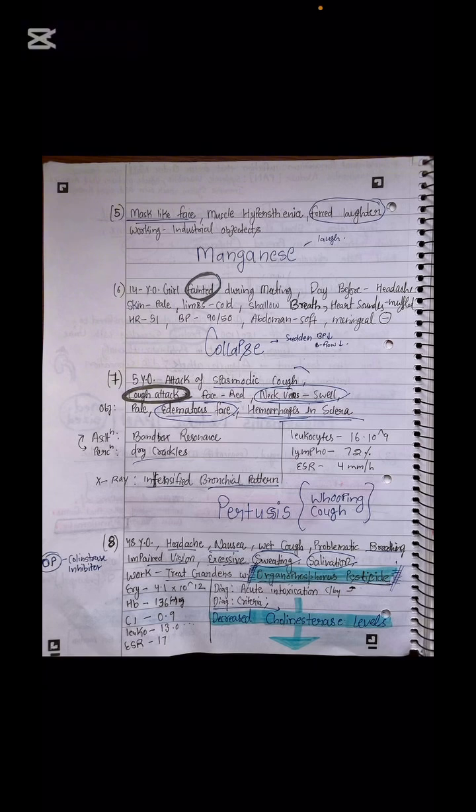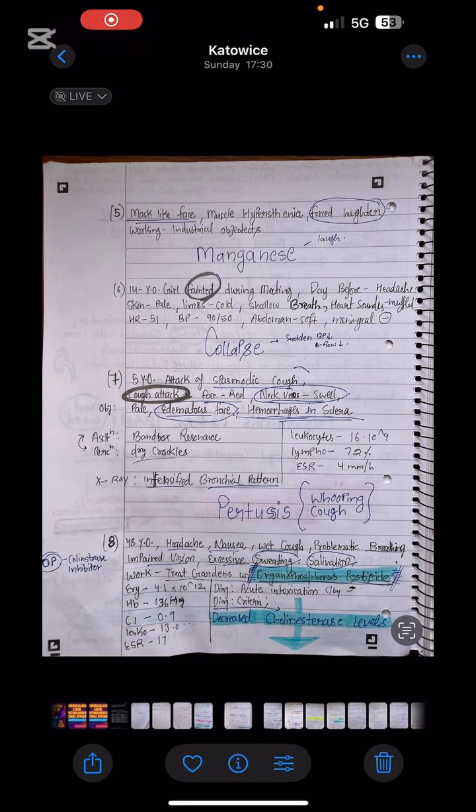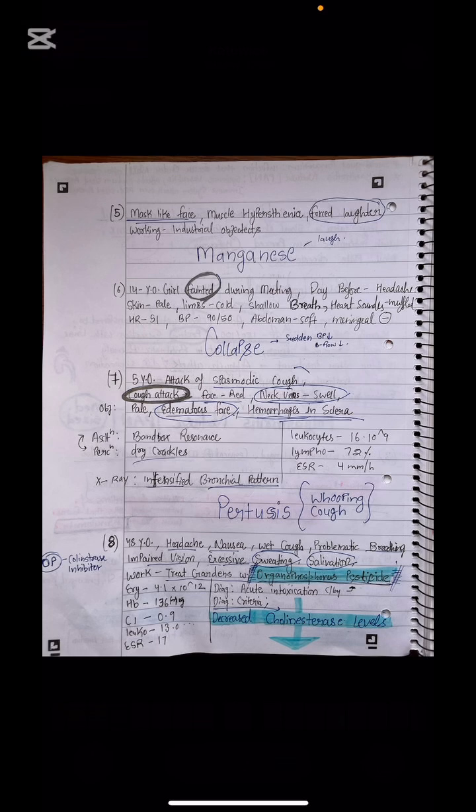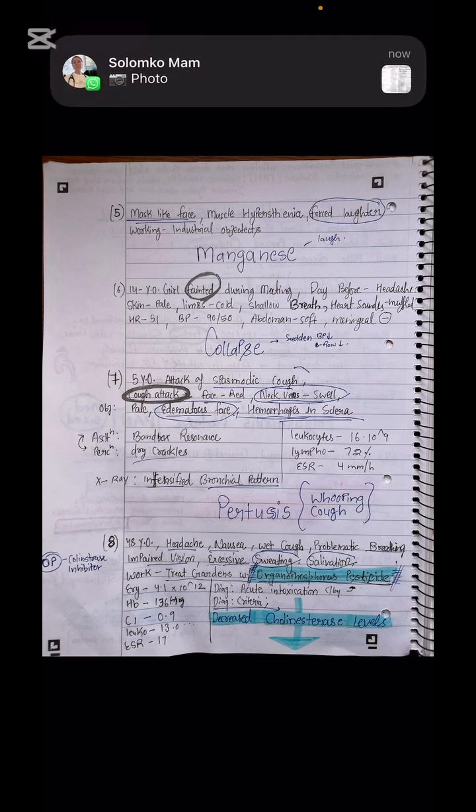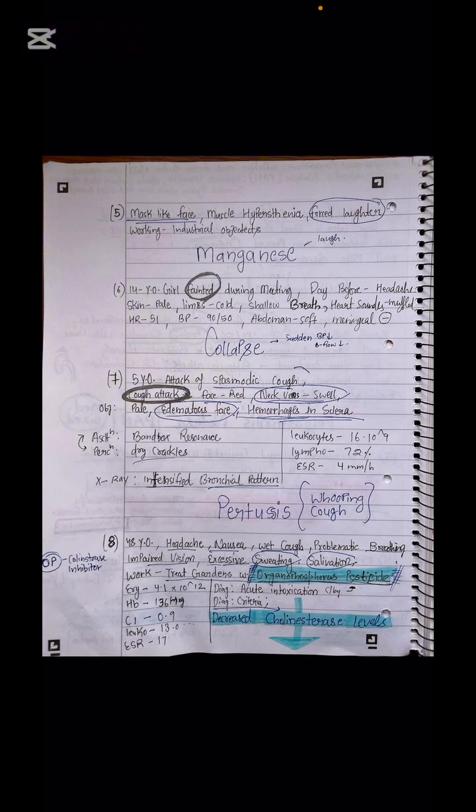Next is the case of collapse. So remember, a 14-year-old girl fainted during a meeting. A lot of the time, such a similar profile will be given for collapse. The girl fainted while students were assembling, and some students were taking the pledge in the assembly, and they fainted. So in cases of collapse, most of the time you will get a very low diastolic BP, even lower than in shock. It can even reach down to 25.